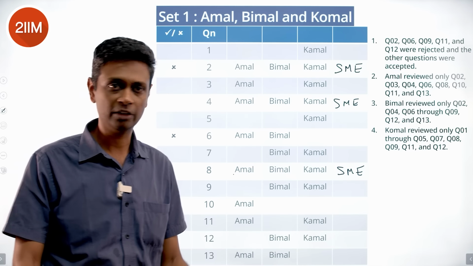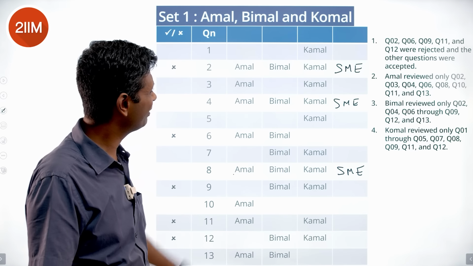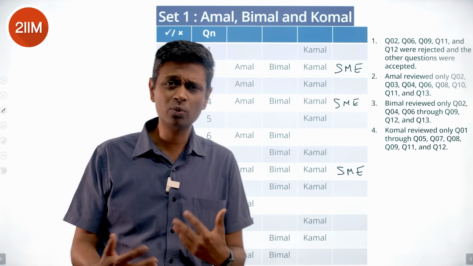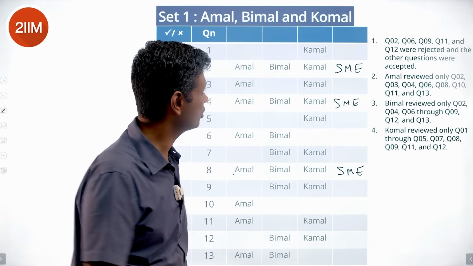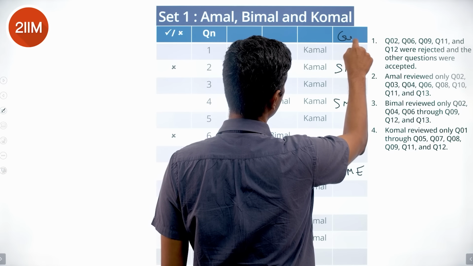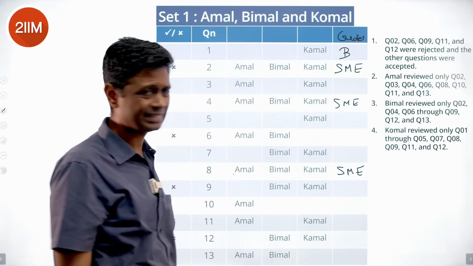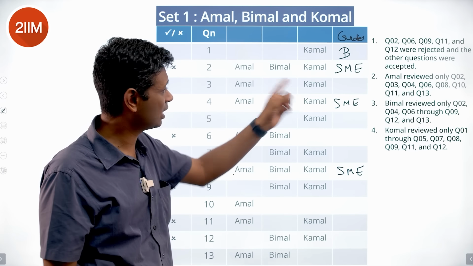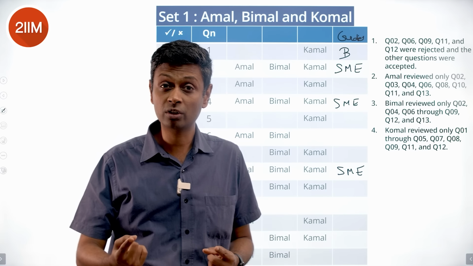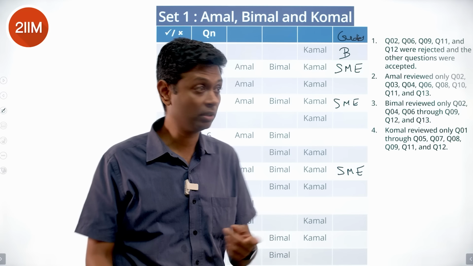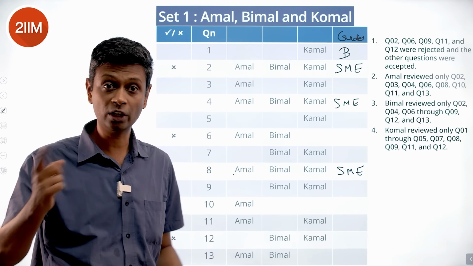Nothing else anywhere. Lovely. So we can fill that in. So we can also fill in who created what. So this one, the first one, if you say this is created by, the first one was created by Bimal. Second one, reviewed by Amal and Komal. It could have been created by Bimal, not by SME. SME means it would have been Amal and Bimal, then only it will go to Komal.